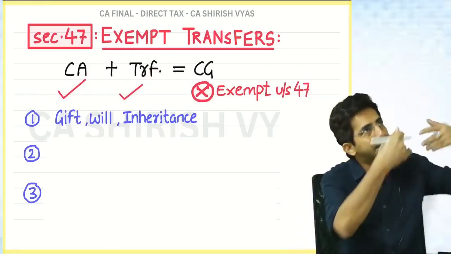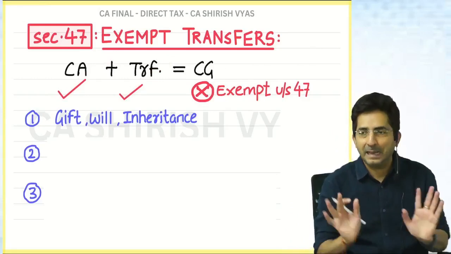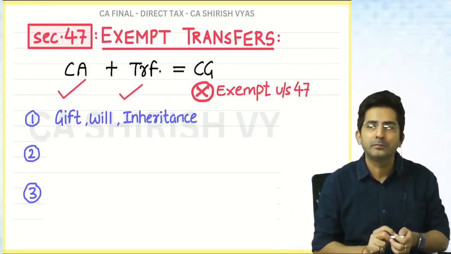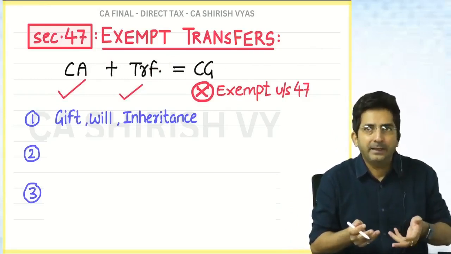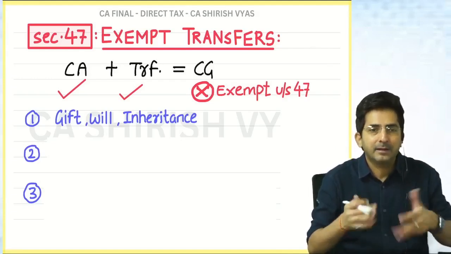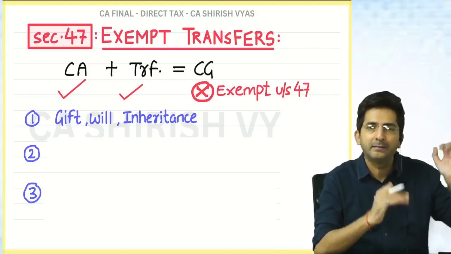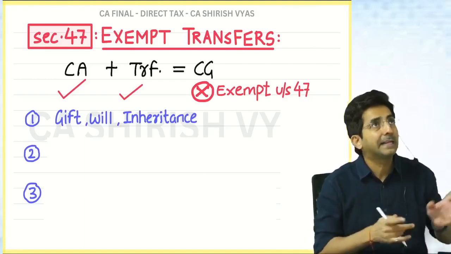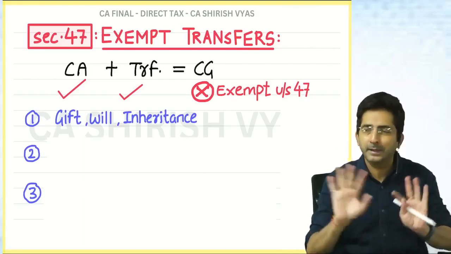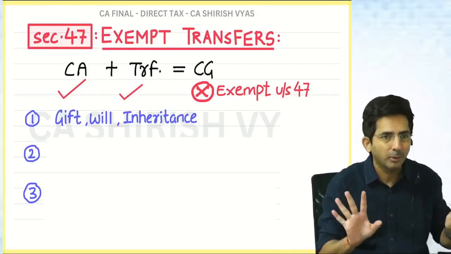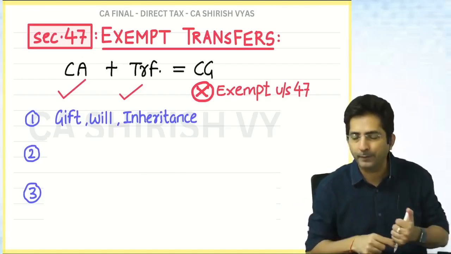The transferor has died. See, capital gains technically comes on whom? Transferor. And in will and inheritance, the transferor is the person who died. And government cannot catch the dead person. Anyways, government doesn't even want the tax because there is no motive to make profit.